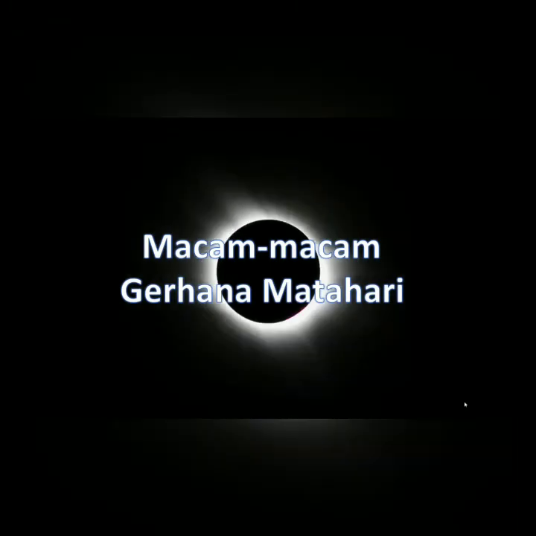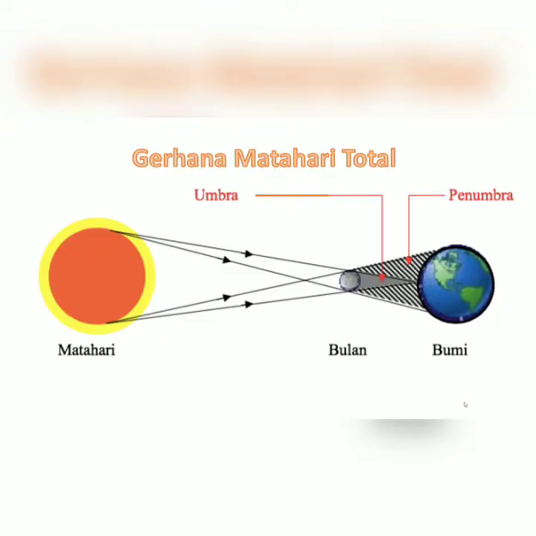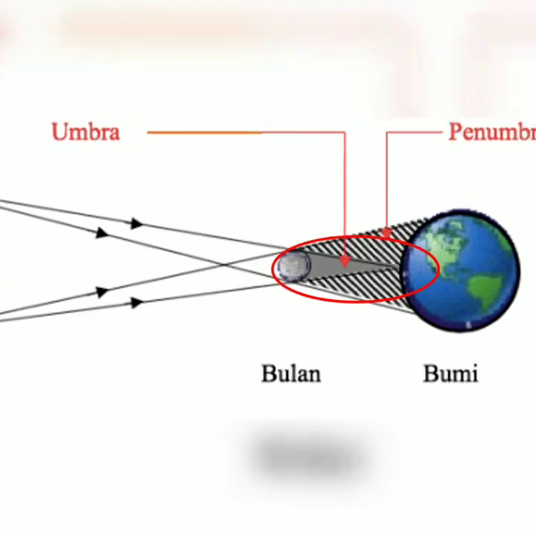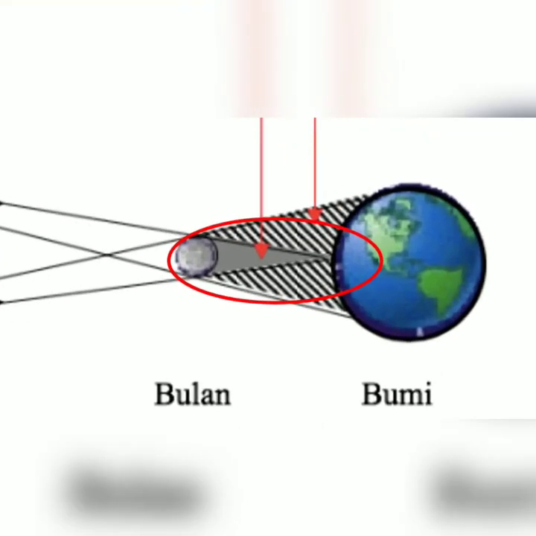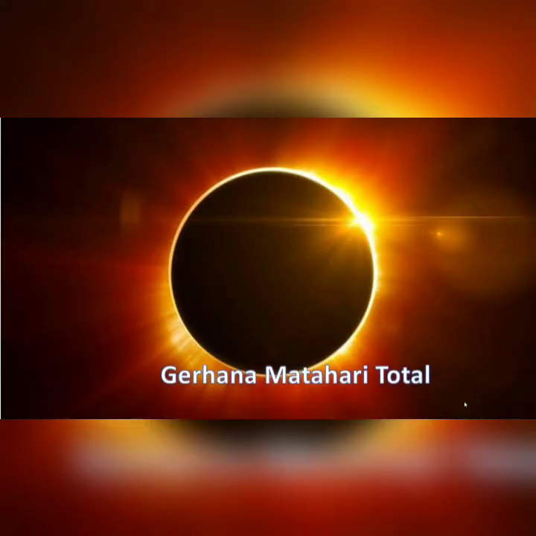There are three types of solar eclipses, namely total solar eclipses, partial solar eclipses, and annular solar eclipses. A total solar eclipse is also called a perfect solar eclipse. A total solar eclipse occurs when the moon's core shadow falls on the Earth. This eclipse only occurs in areas of the Earth's surface that are exposed to the shadow of the moon's core. A total solar eclipse always begins and ends with a partial solar eclipse.